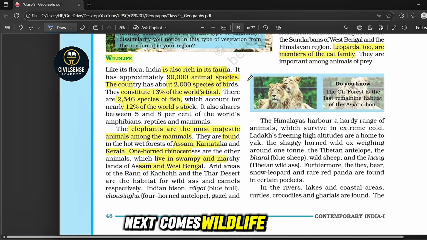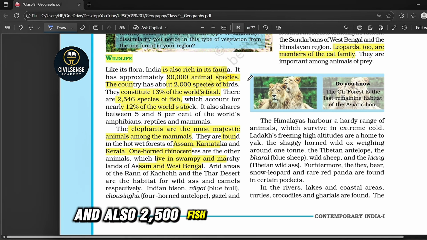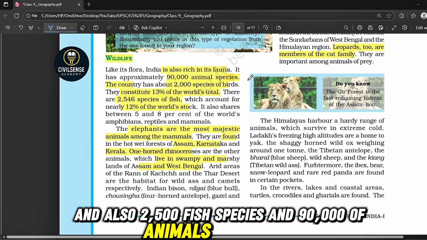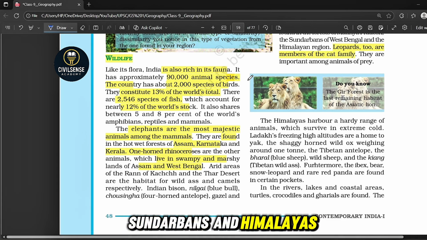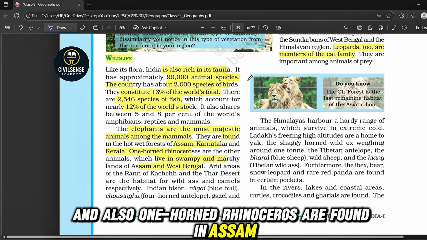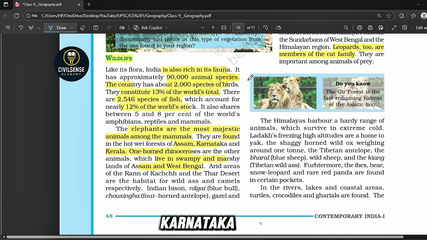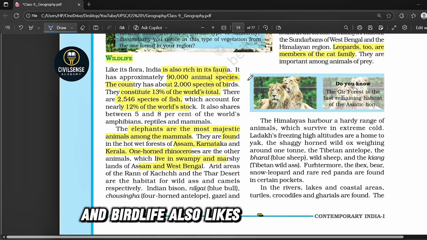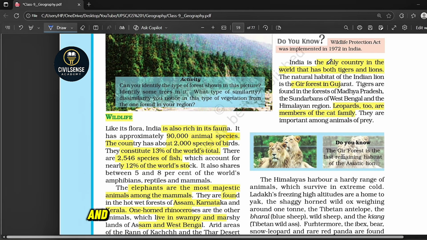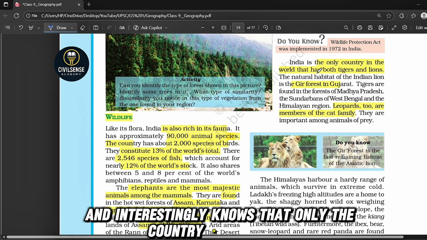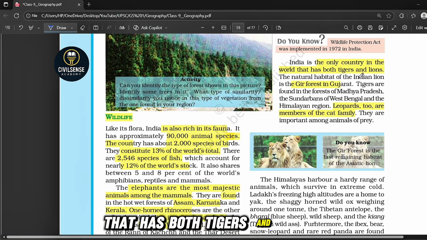Next comes the wildlife of India. India has 2000 bird species, that is 13% of the world, and also 2500 fish species and 90,000 animal species. For example, lions are found in the Gir forest of Gujarat, and tigers are found in Madhya Pradesh, the Sundarbans and the Himalayas. One-horned rhinoceros are found in Assam, and elephants are found in Kerala, Karnataka and Assam. Wildlife also includes peacocks, ducks, cranes, parakeets, etc. And interestingly, India is the only country in the world that has both tigers and lions.